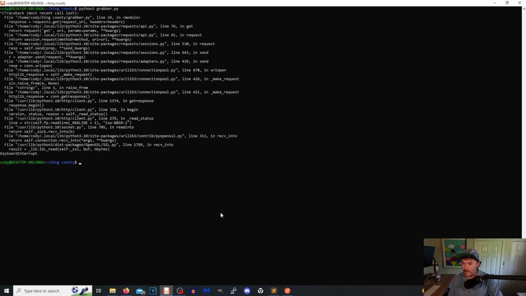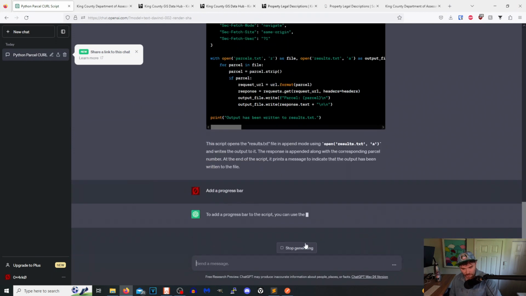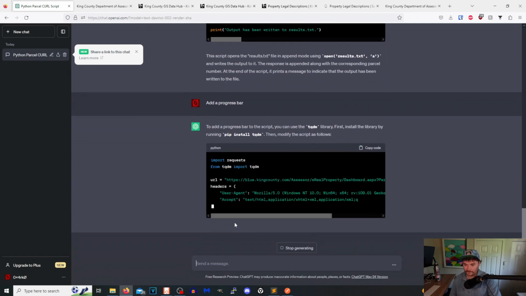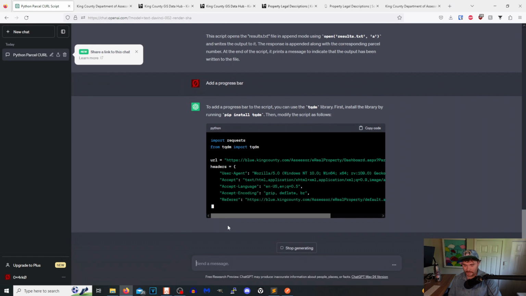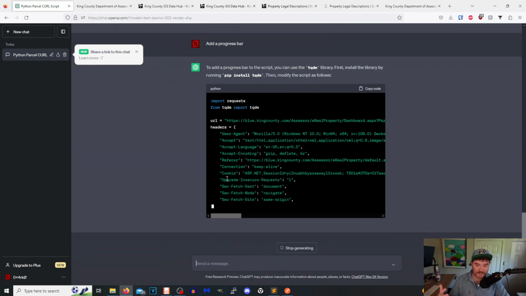Could also add, like, remove results.txt. We'll also add a progress bar. It's always nice to have, especially when you're making a tool. It doesn't really take much effort from you. Just so, you know, if you're going to ship this product out to someone, they can at least see how fast the tool is running.